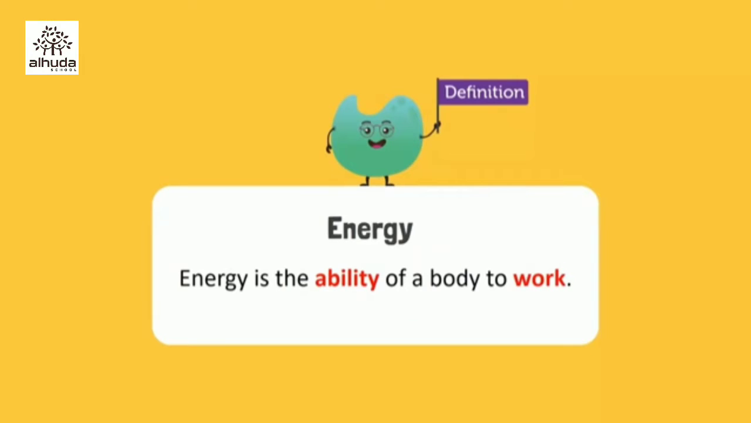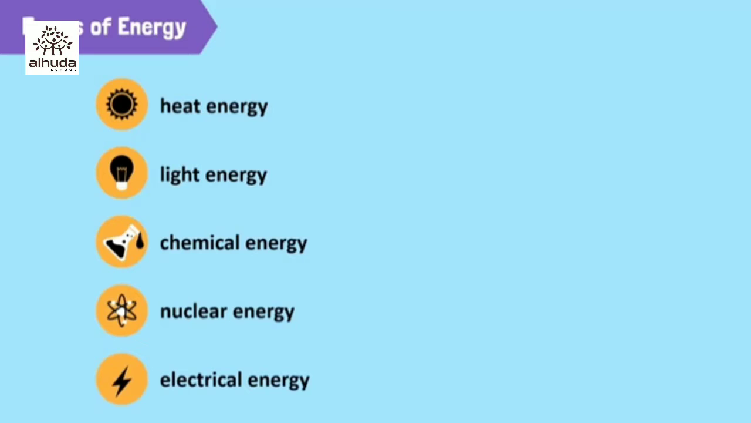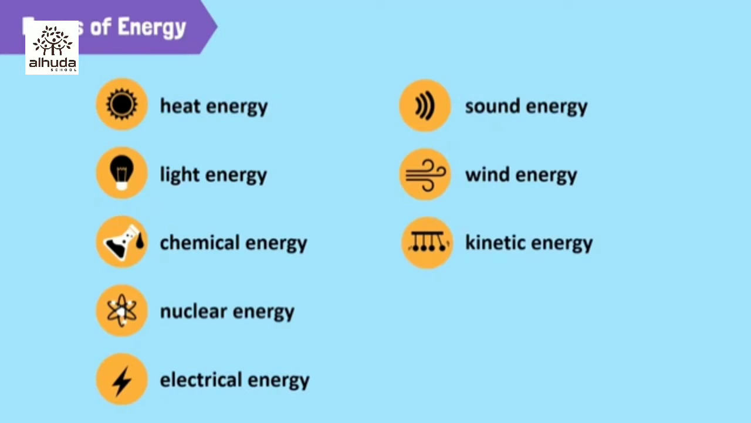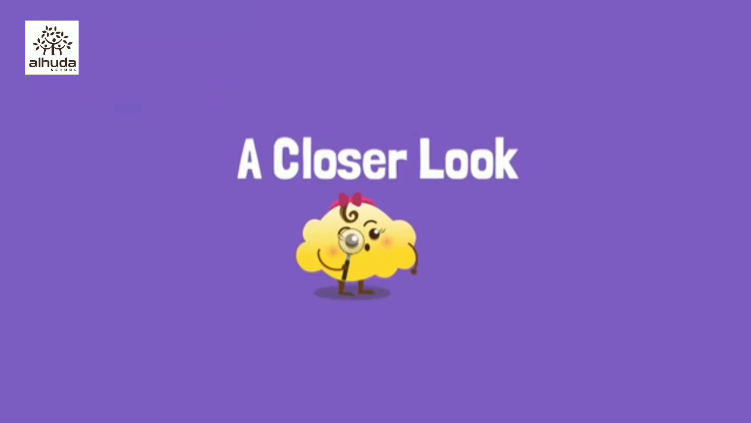Energy is the ability of a body to work. There are various forms of energy. Some forms are heat energy, light energy, chemical energy, nuclear energy, electrical energy, sound energy, wind energy, kinetic energy, potential energy, and mechanical energy. Let's identify different forms of energy around us.